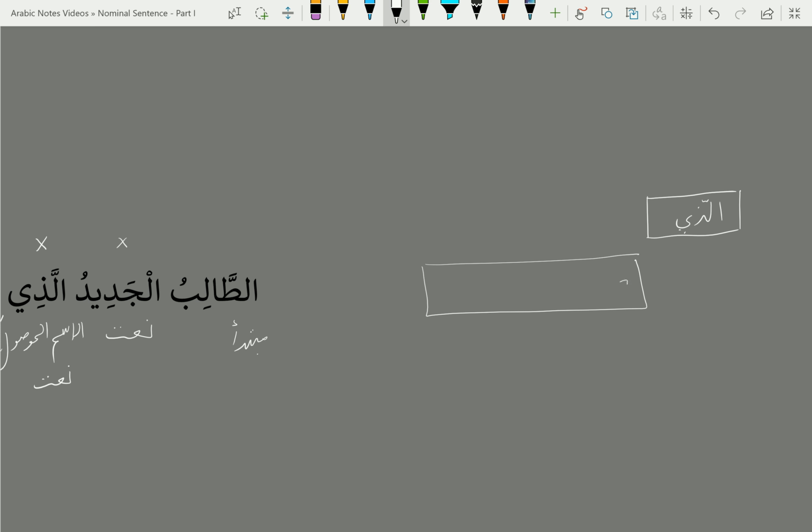Here it is kharaja minal fasli al-ana. So this is your ismul mawsool, and this is your silatul mawsool. This is really more of a subscript to it.